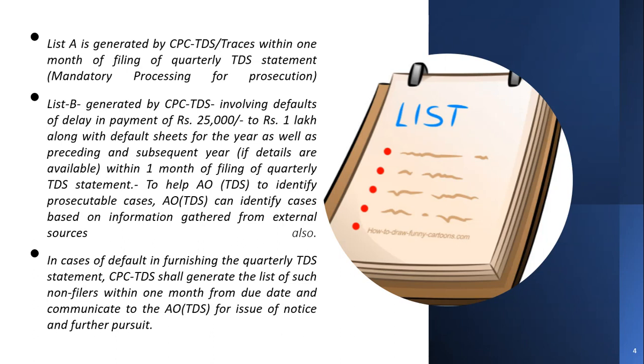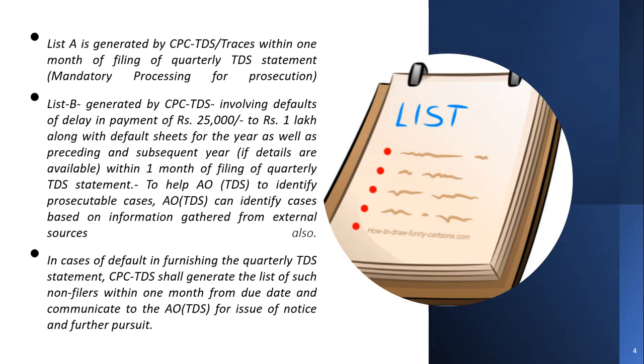Along with list A and list B, CPC TDS will generate one more list which consists of non-filers of ETDS returns, and this also will be communicated to the assessing officer TDS for issuing notice and for the further prosecution procedure.